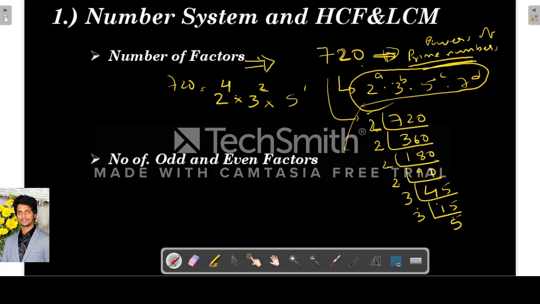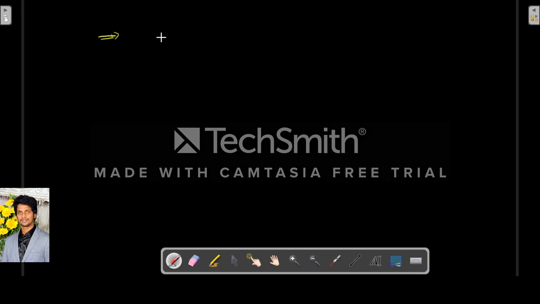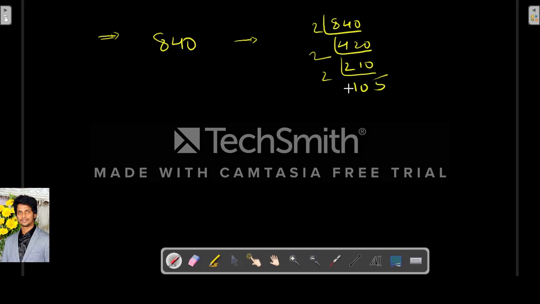So let's do the same for another number. For example, let's take 840. Let's do the same with 840. So 840 to 420, again 2 it will go 210, again 2 it will go 105.